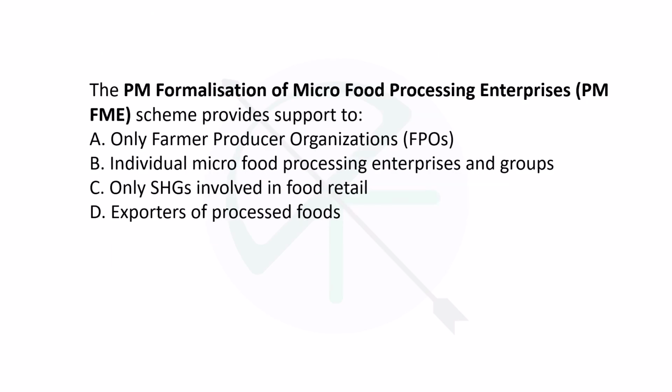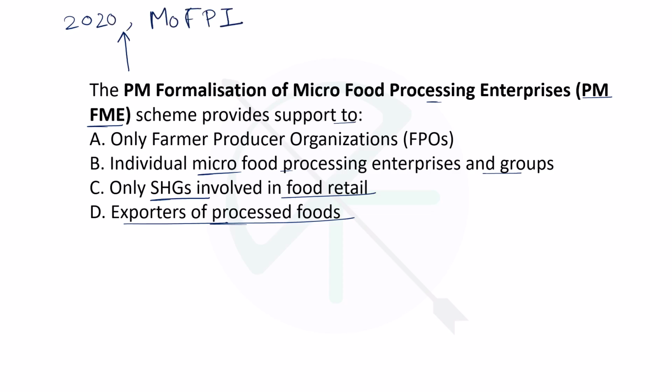Then PM Formalization of Micro Food Processing Enterprises, that is PM FME. This scheme provides support to only FPOs, individual micro food processing enterprises and groups, only SHGs involved in food retail, or exporters of processed foods. So it was launched in the year 2020 under the Ministry of Food Processing Industries. And another thing, its outlay was 10,000 crores.